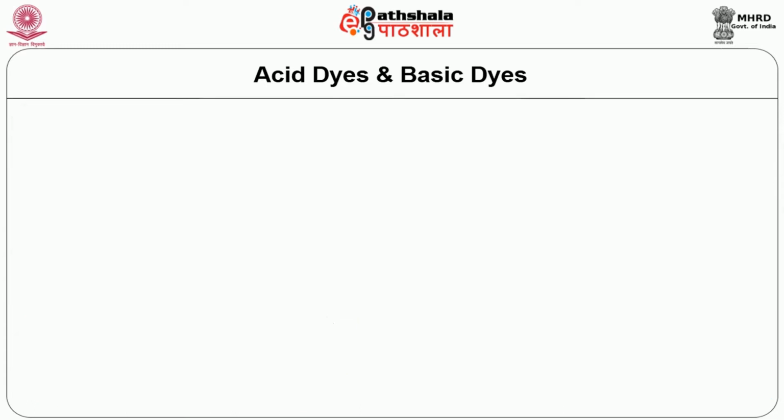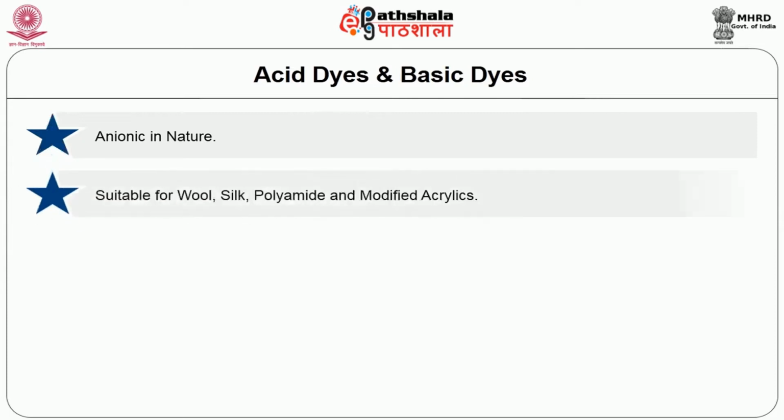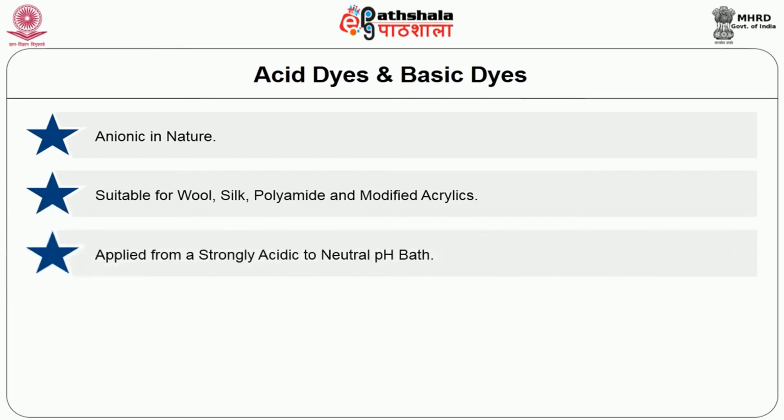Now we move on to the properties of acid dyes. Acid dyes are anionic in nature. These dyes are suitable for dyeing wool, silk, polyamides and modified acrylics. These are applied from a strongly acidic to neutral pH bath. They do not have affinity for cellulosic fibers.